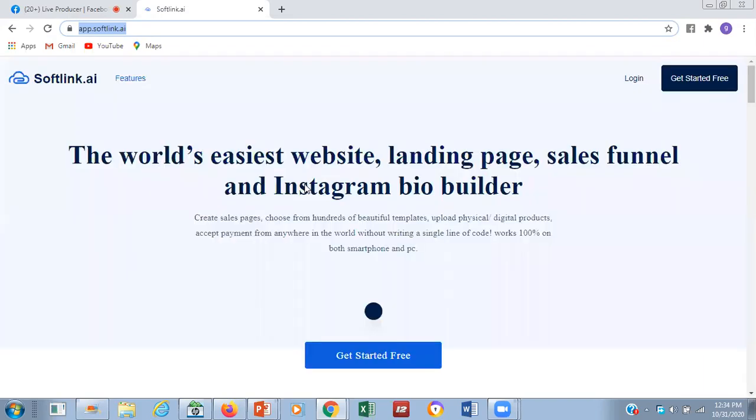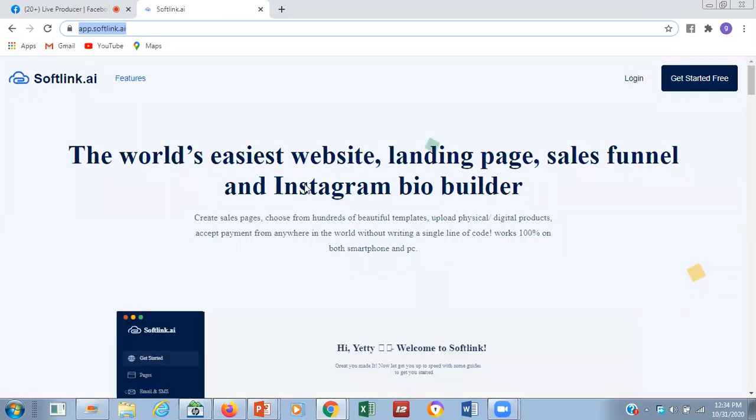Now, before you create an account, let me just explain this part for us. If you want to create a free account under softlink.ai, please, the email, if you are using it for your business, use the email of your business. The email address of your business is what you are expected to use, so that the domain, that website, will go along with that. Please take note of that.